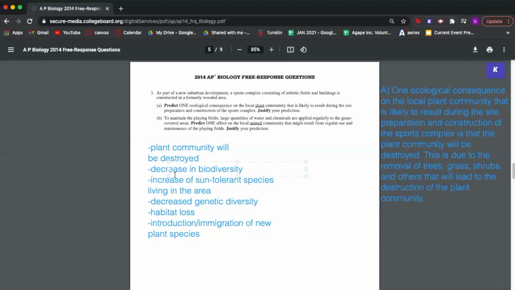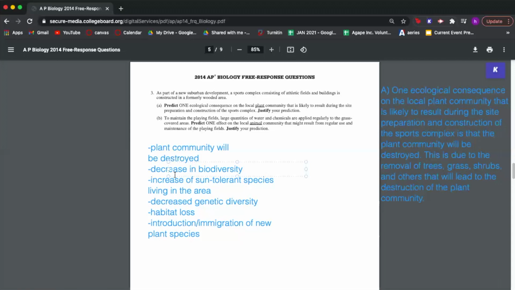The second possible prediction is emigration displacement. Remember that emigration means that animals are leaving the area as opposed to immigration, where animals would come into the area to live. So we can see emigration displacement due to a few different reasons. It could be due to the loss of habitat and food or the exposure to toxic chemicals from construction. So these reasons could lead animals to migrate outside of that certain area to look for a better region where those necessities are more easily accessible to them.